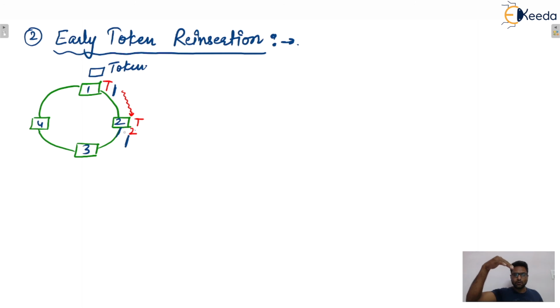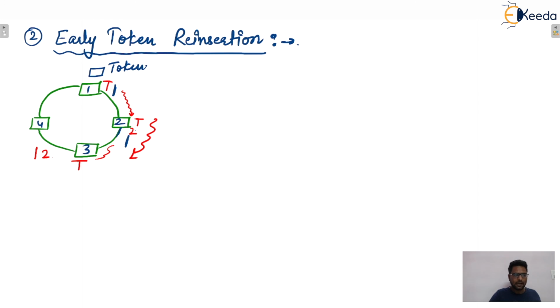So everything moves in a queue-like structure: at first position data 1 is there, at second position data 2 is there, and at the back of data 2 there will be a token. These will move in this manner. Station 3 will see first data unit 1 and data unit 2, and then the token will come.